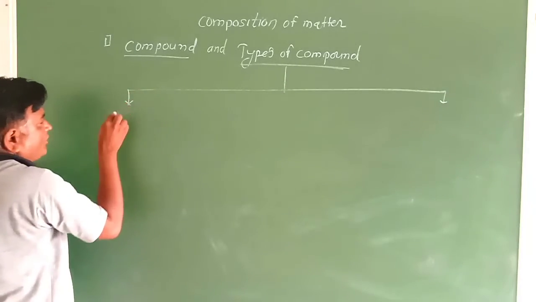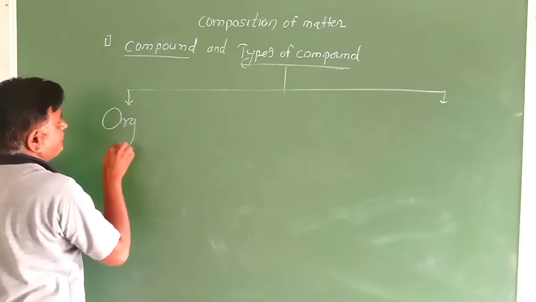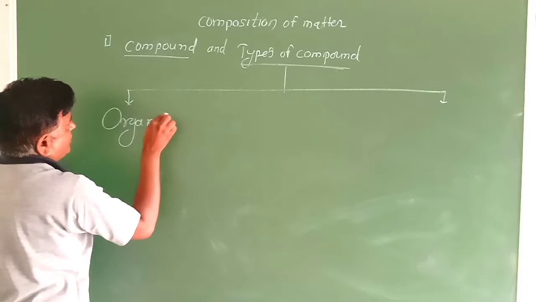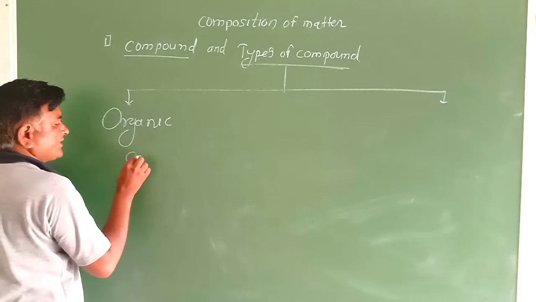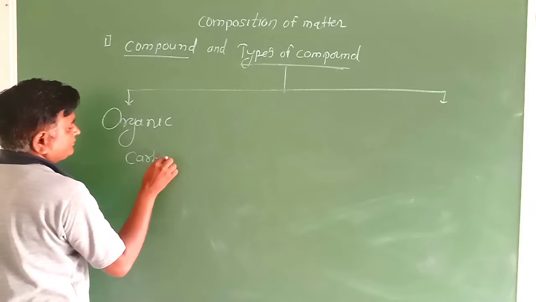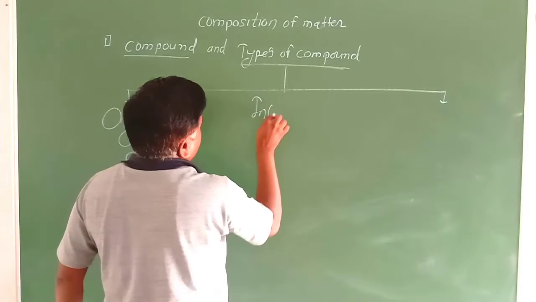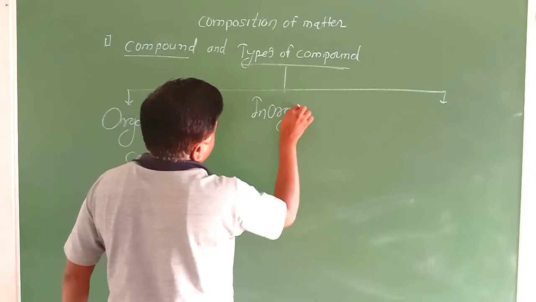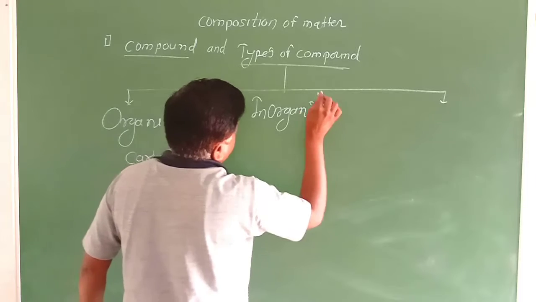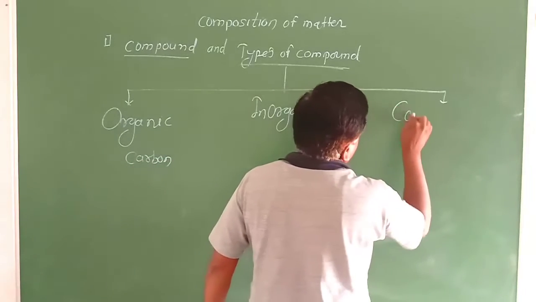First, organic compound, also called carbon compound. Second, inorganic. And third, complex.